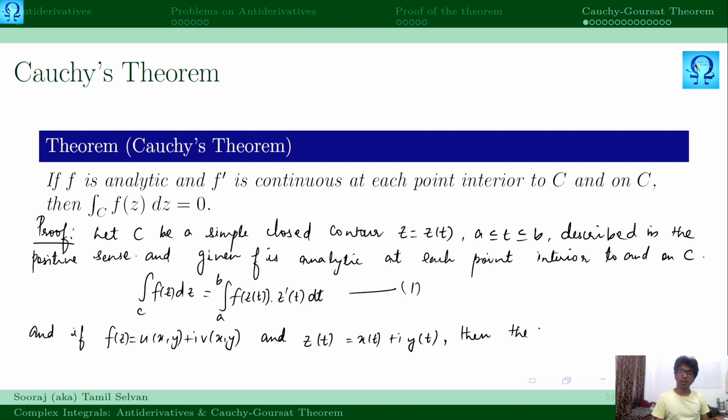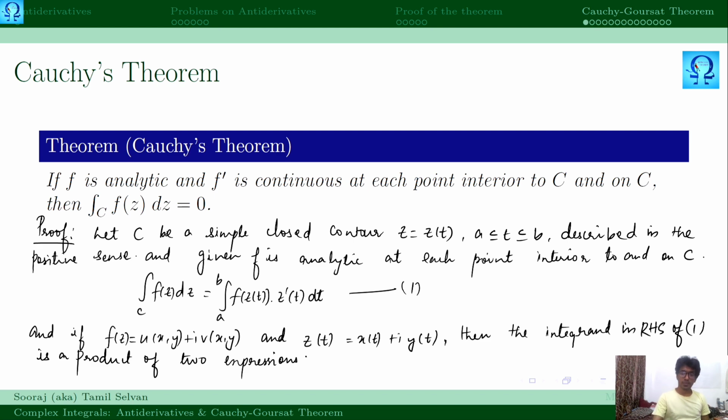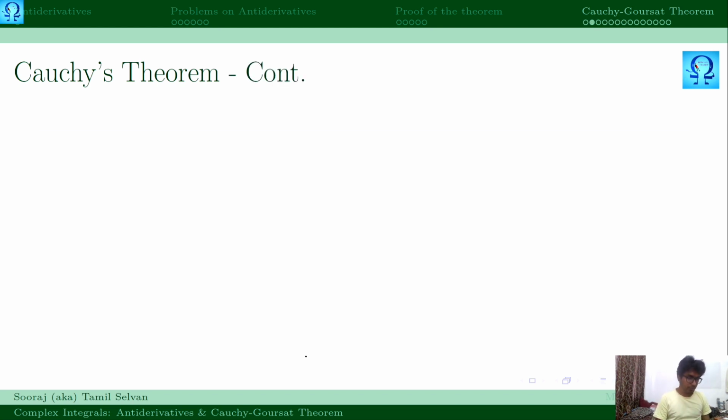Then the integrand in the RHS of equation 1 is a product of two expressions. What are they? Let us examine now.